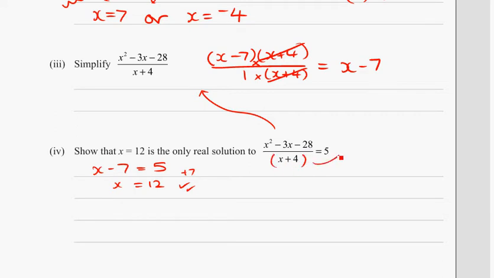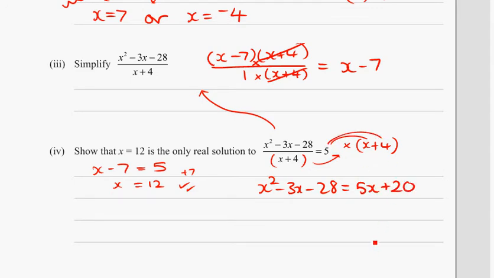So another way to have a go at it would be to multiply by the x plus 4. You're actually multiplying both sides by x plus 4. Multiplying that will give me 5x plus 20. Quadratic equation, we'll minus 5x from both sides. We'll minus 20 from both sides.